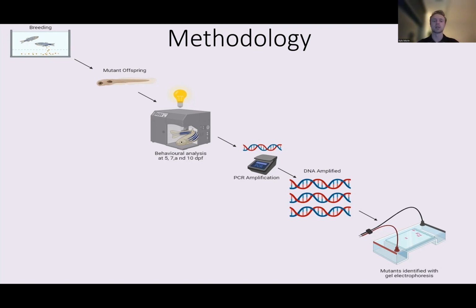At 10 days post-fertilization, the larvae were sacrificed and used in a polymerase chain reaction, or PCR, experiment, which basically amplifies the quantity of their DNA. Their amplified DNA was then put through an experiment called gel electrophoresis, which shows if the larvae contained a gene mutation or if it had no mutations present.